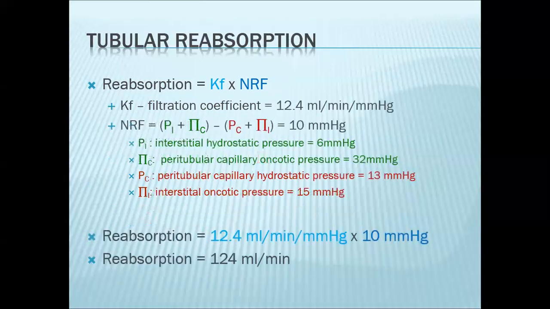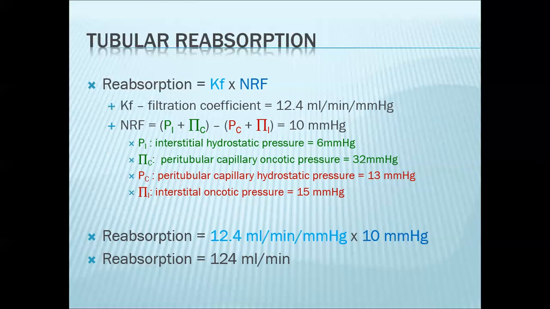And here are your values. So if you will notice, the values for your Starling forces is different, no, compared to your equation for filtration rate. So if you plug in the values, you also get a net reabsorptive force of 10